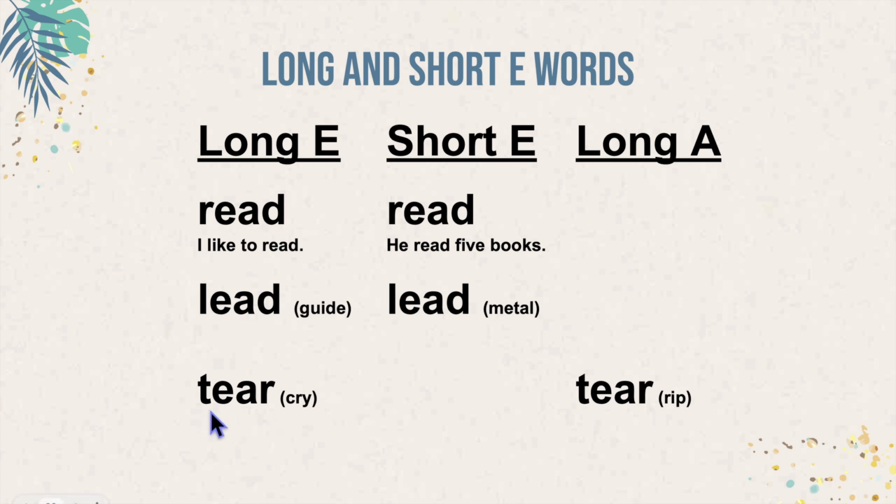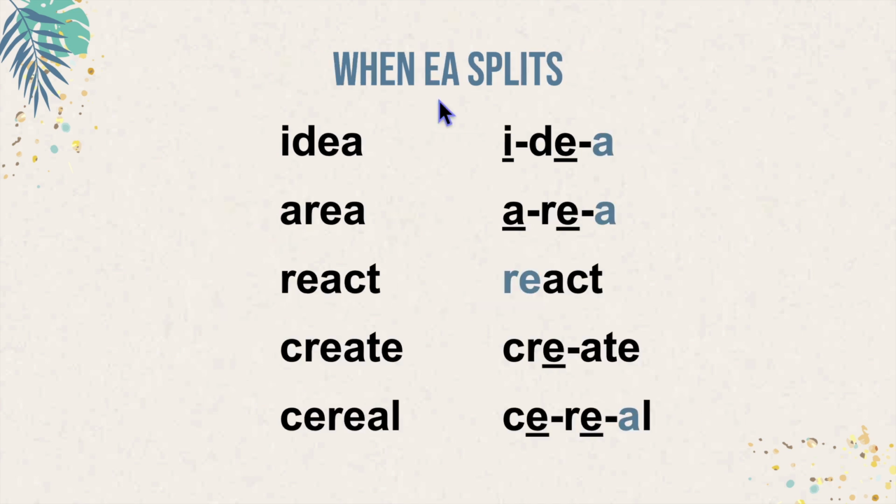Here we have ear, tear. This word tear refers to crying. Here, with a long A sound, we have air, tear. This word tear means to rip, like I am going to tear this piece of paper. Most of the time, EA has a long E sound, and sometimes it has a short E sound and occasionally a long A sound.